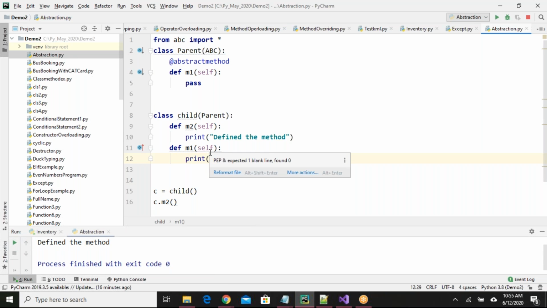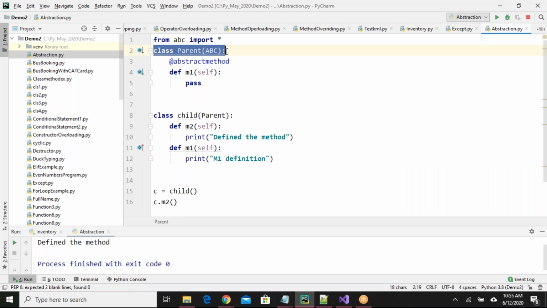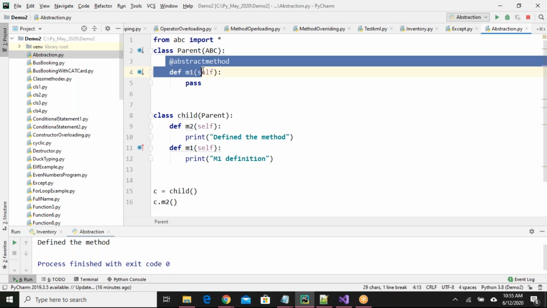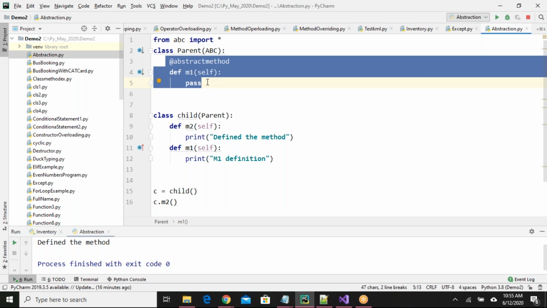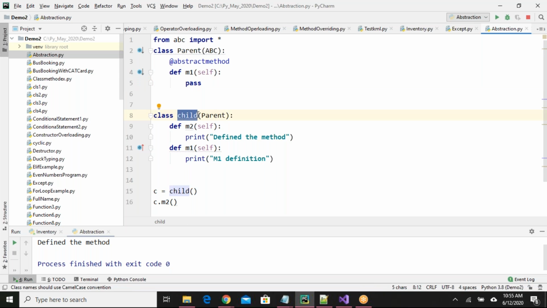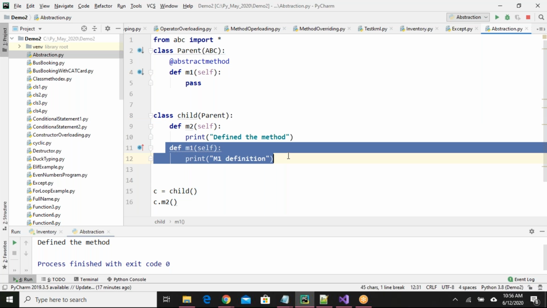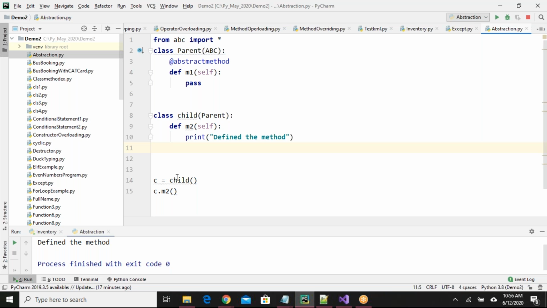The thing to remember here is, how do you make an abstract class? You have to inherit ABC into a parent class, then it is known as an abstract class. And if there is any abstract method inside the abstract class, and you are inheriting that abstract class into a child class, you must provide a definition for M1. You must override the M1 function here. If you don't write a definition for the abstract method, you cannot create an object for the child class.